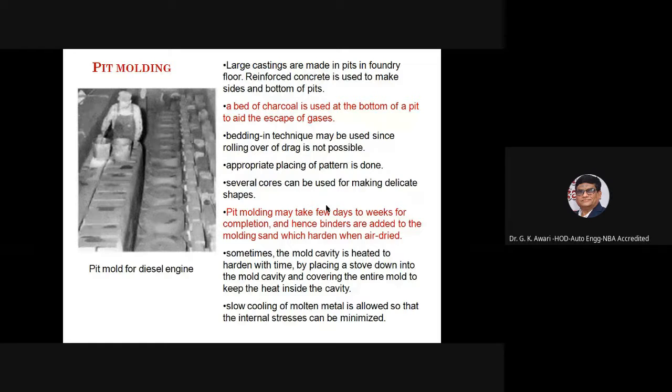So pit molding. A pit mold for a diesel engine is being shown. Large castings are made in pits in the foundry floor. Reinforced concrete is used to make the sides or bottom of the pits. A bed of charcoal is used at the bottom of the pit to aid the escape of the gases. So on the bed of charcoal it is being placed.